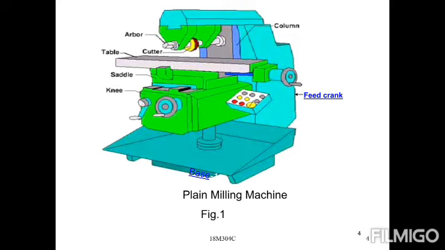You can observe this is the figure of a plain milling machine. It is a basic type of milling machine.